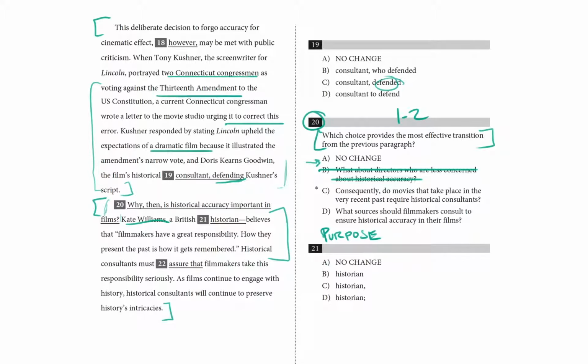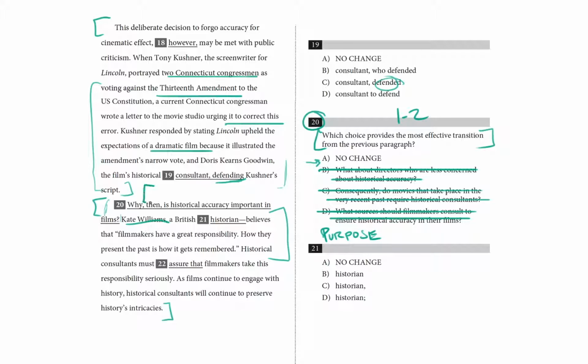Choice C, consequently, do movies that take place in the very recent past require historical consultants? The very recent past is not mentioned in the second paragraph, so we can also cross this off. And finally, what sources should filmmakers consult to ensure historical accuracy in their films? While historical consultants are mentioned in the passage and in the second paragraph, choice D doesn't provide an effective transition to the Kate Williams quote. It doesn't have anything to do with the responsibility of filmmakers.